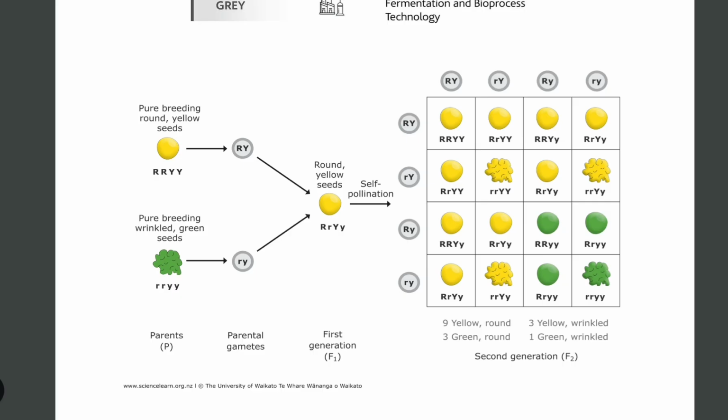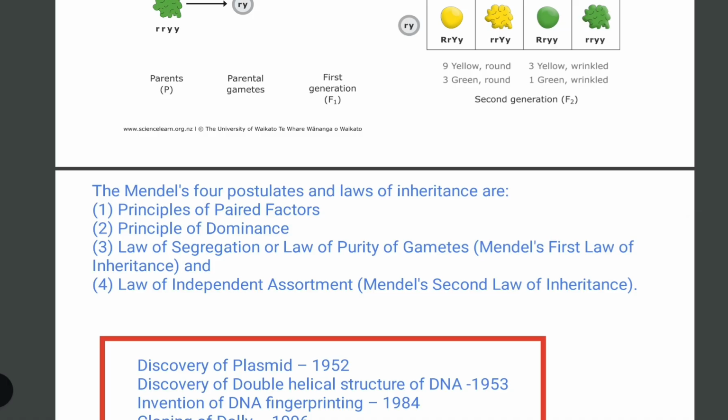Then this was related to Mendel's laws. Just go through this PDF, it will help you. And there are 4 postulates and the law of inheritance. The 2 laws of inheritance are important: law of segregation and law of independent assortment.